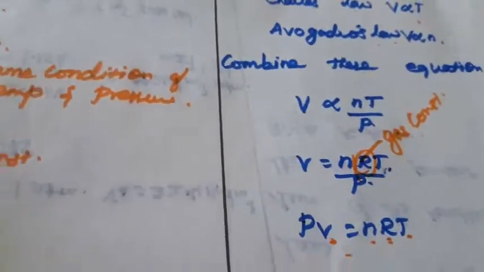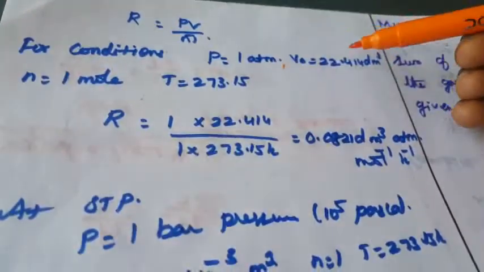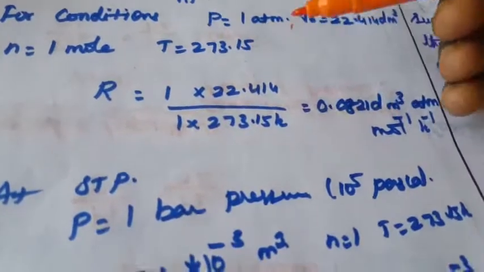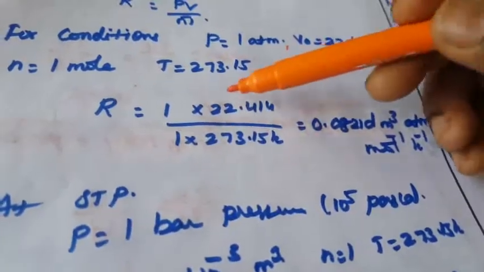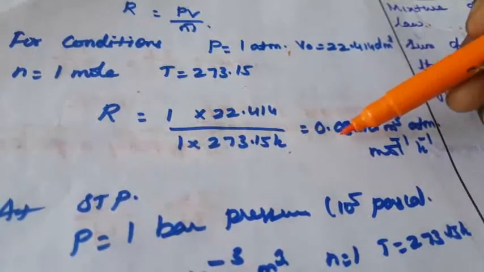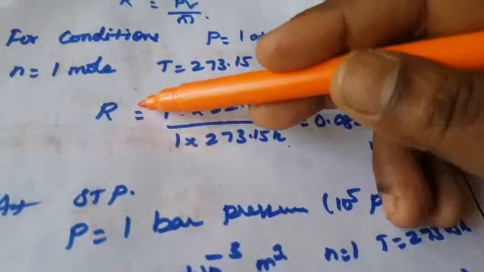So what are the different values of the gas constant? For the condition pressure 1 atmosphere, volume 22.4 liter or decimeter cube, temperature 273 Kelvin, what is the gas constant value? PV is equal to nRT. We substitute all those values, with 1 atmospheric pressure, and that gives the gas constant. This is the constant value, right?